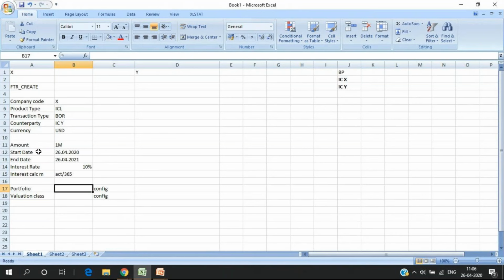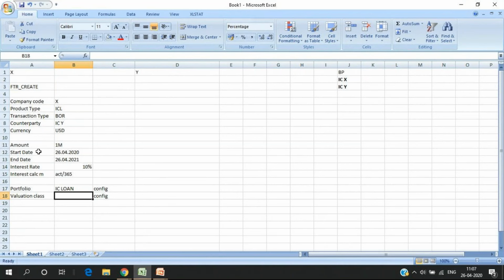You group transactions based on the reporting requirements. Why does portfolio become important? In my company I might need to group different transactions based on some criteria, and that I can define in the configuration. For now I take a simple IC loan, but I can have different portfolios and use different account determination for it, which means different GL accounting, so that in reporting I can reflect it differently.